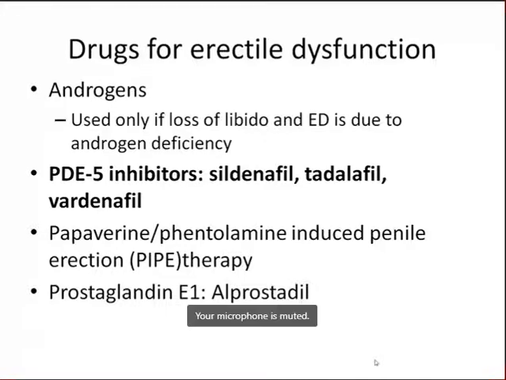We have potent and very widely used drugs called sildenafil, tadalafil, and vardenafil. They are phosphodiesterase 5 inhibitors. Now you can remember phosphodiesterase in asthma, CHF, and now in erectile dysfunction. Inhibition of phosphodiesterase increases cyclic GMP. Increased cyclic GMP dilates the vascular muscle, and dilation of the muscles in the penile region will result in more blood accumulation and will help in erection.